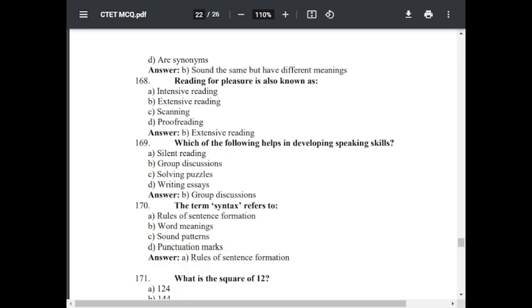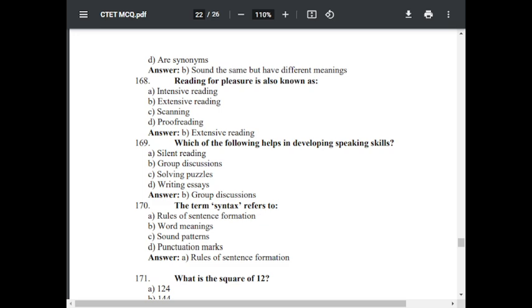Question number 169. Which of the following helps in developing speaking skill? Option A silent reading, option B group discussion, option C solving puzzles, option D writing essays. The correct answer is group discussions.